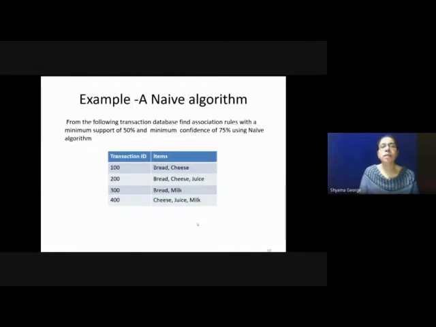Now we can see an example problem which finds association rules using the naive algorithm. The transaction ID and items are given. There are 4 transactions. From the transaction database, we have to find association rules with a minimum support of 50% and minimum confidence of 75%.